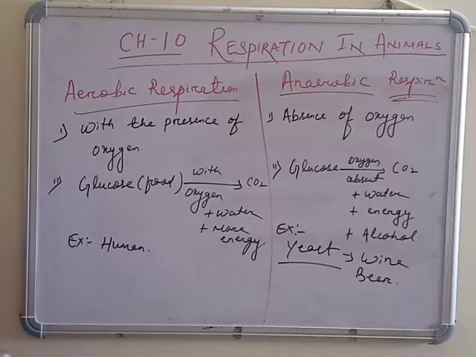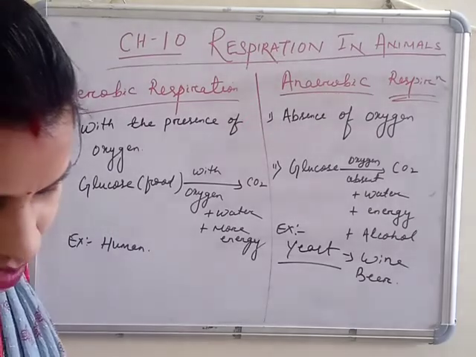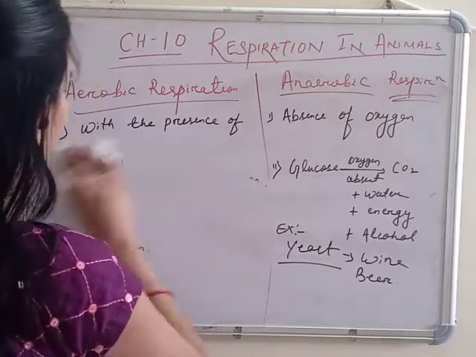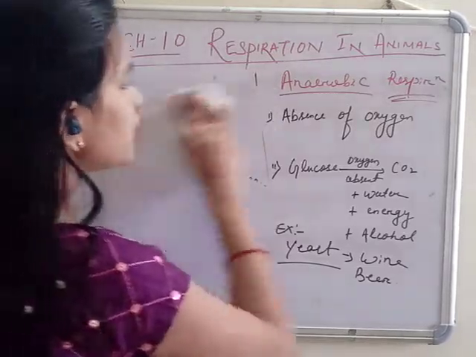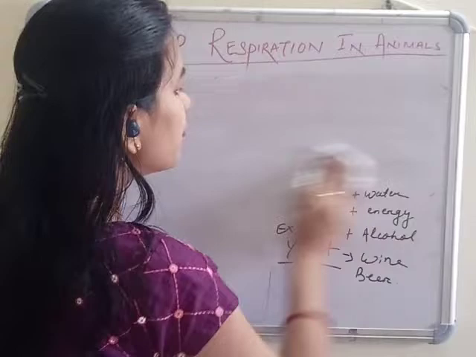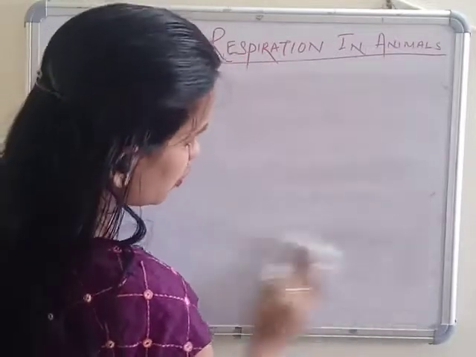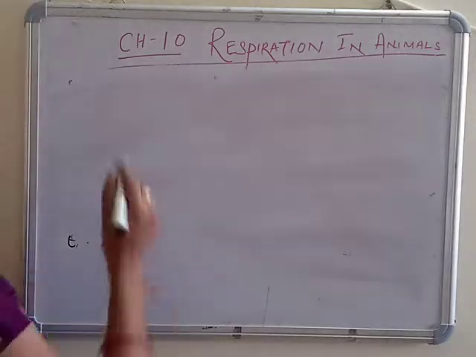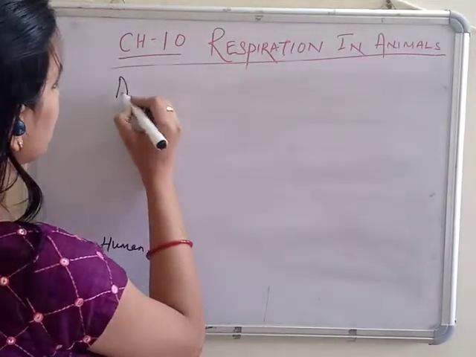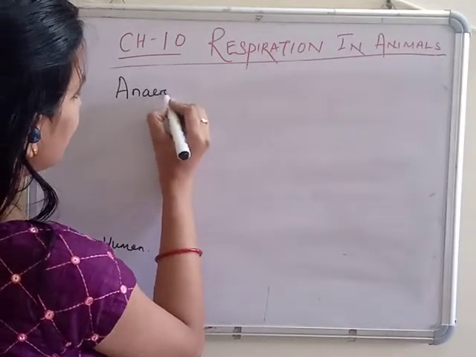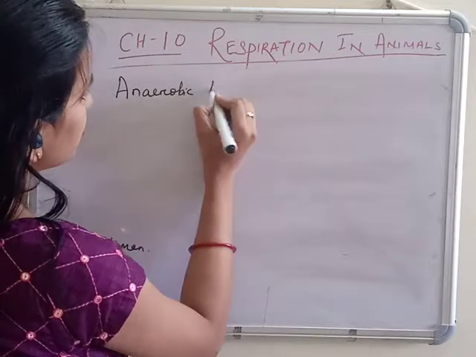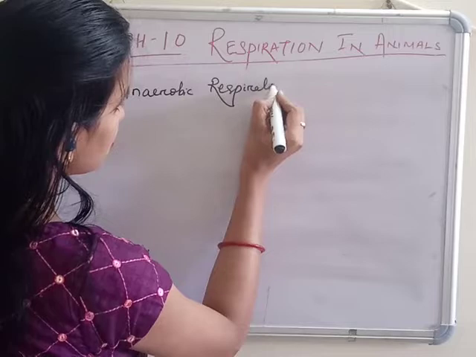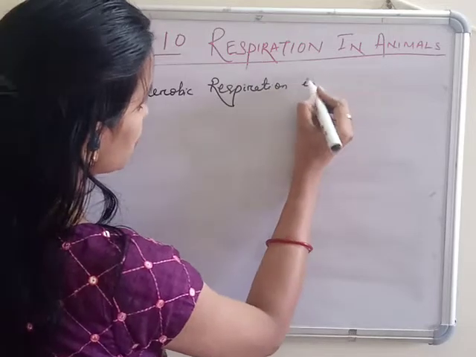Okay, let's discuss something more about this. So aerobic and anaerobic, you are clear, but sometimes anaerobic respiration also happens in the human body. Anaerobic respiration in humans.